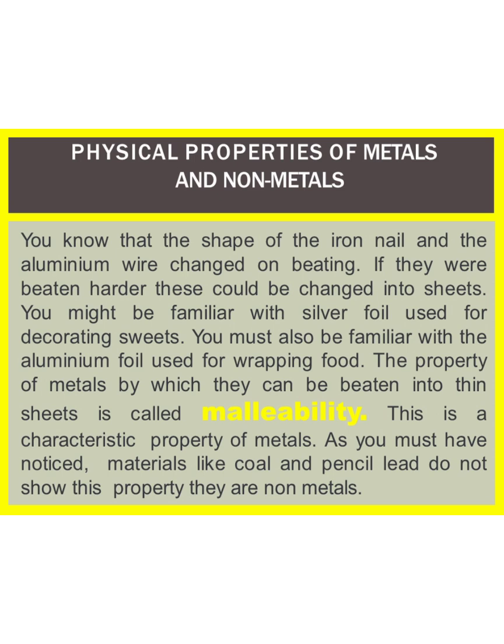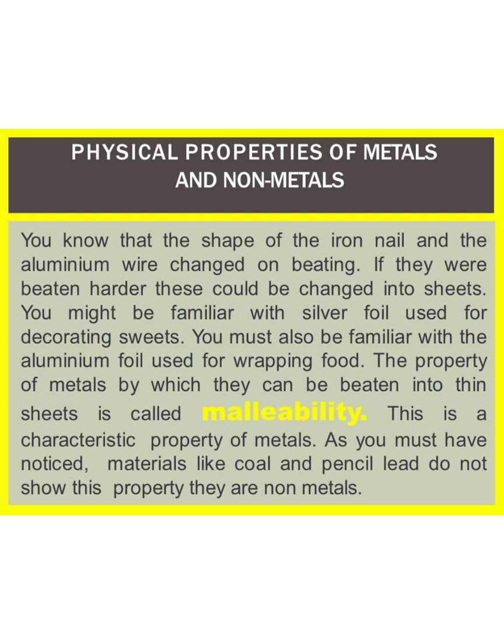Most of the metals are malleable. For example, aluminium metal can be hammered to form thin aluminium foils, which are used for wrapping food. Copper metal can also be hammered to form copper sheets. Silver is also used as a silver foil used for decorating sweets.